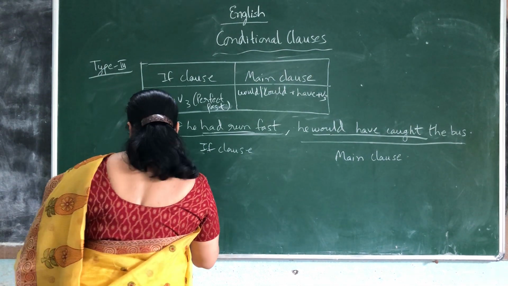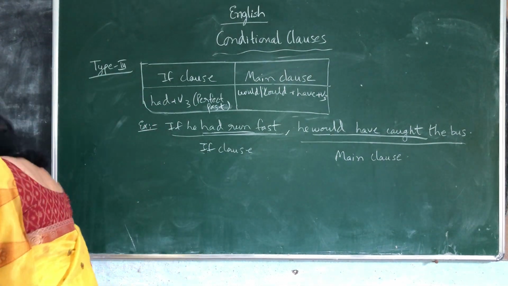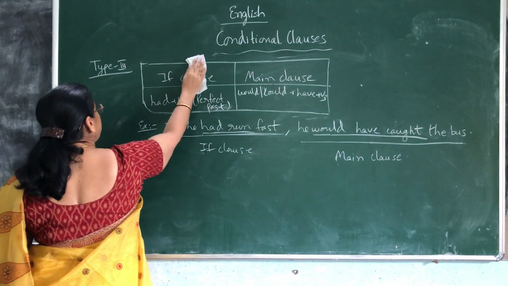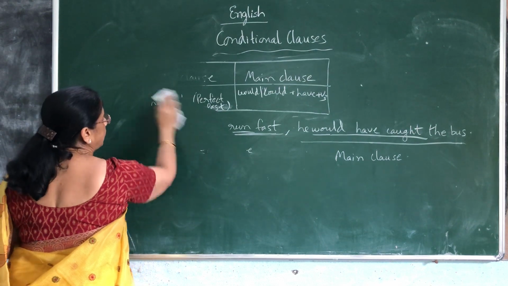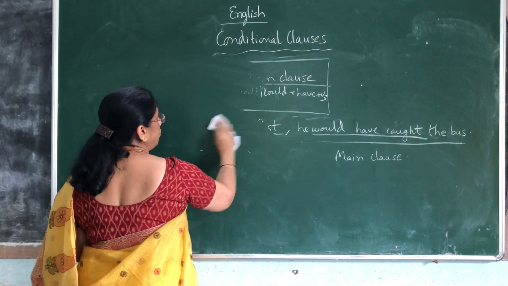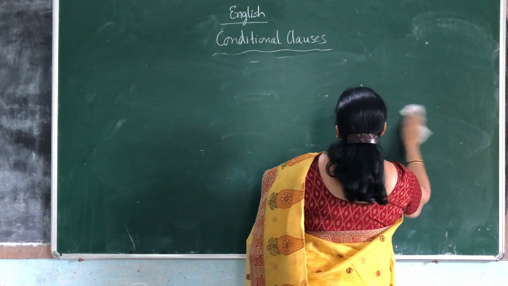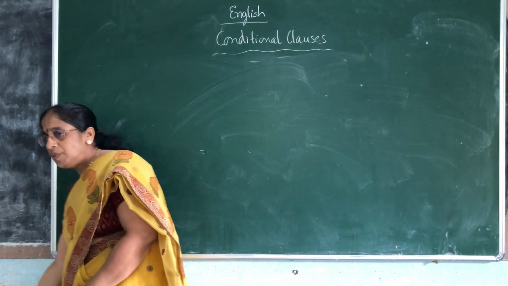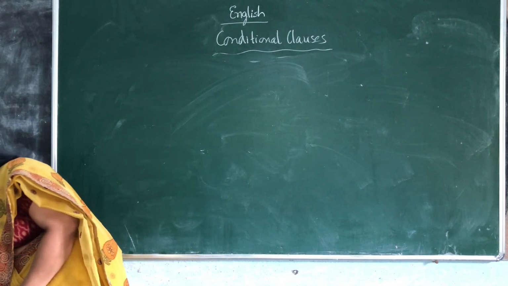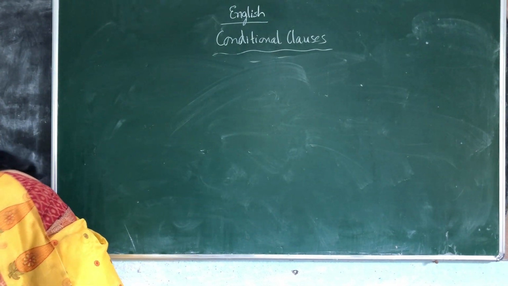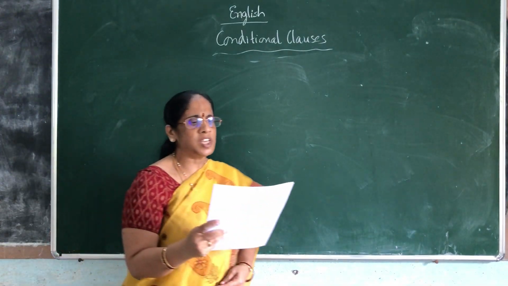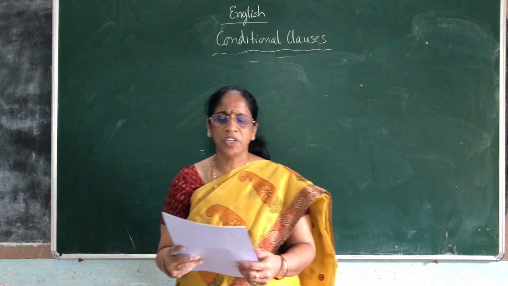Now I will give you examples and what the uses of these three types are. Actually, when do we use them? What does this indicate, what does this denote? I will read out the details for you. Then we will see how the questions are given for you in the exam. See here. I will first read out, then I will explain. The same thing I just explained to you is given here.